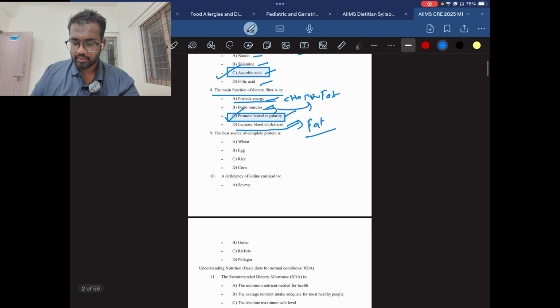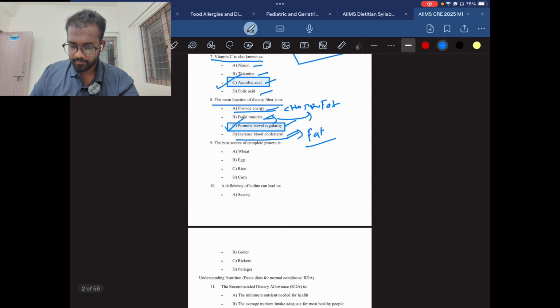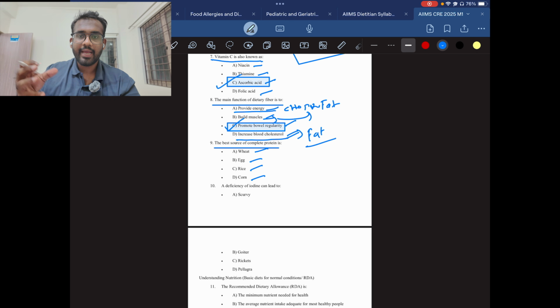Okay, next we'll be talking about the ninth question. The best source of the complete protein is wheat, egg, rice, corn. We call it complete protein if all 9 essential amino acids are present in a single food source. If there is any essential amino acid that is missing, we call it incomplete protein.